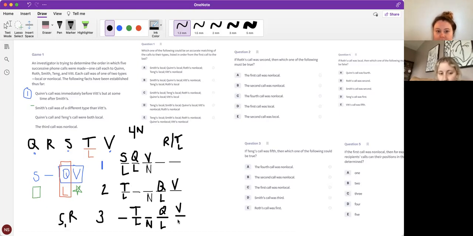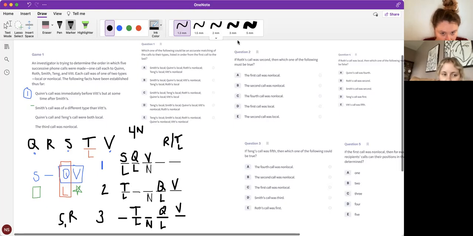All right, let's go into the questions. Let's go ahead and start with number 1. Which one of the following could be an accurate matching of the calls to their types, listed in order from the first call to the last call? So Smith and Vitt were different calls.